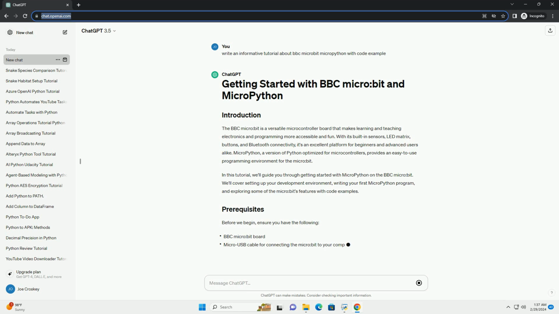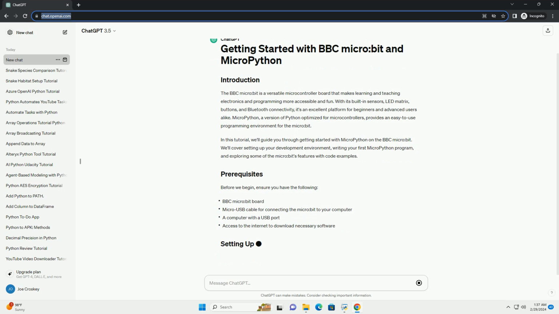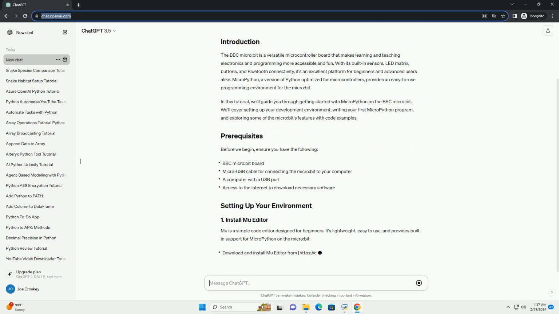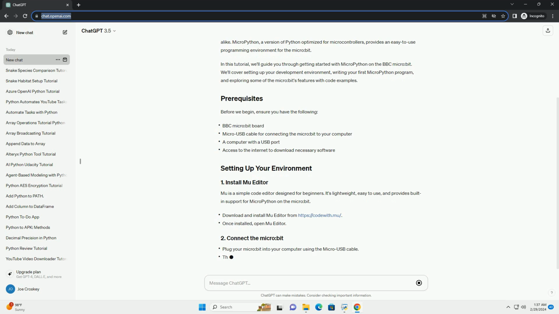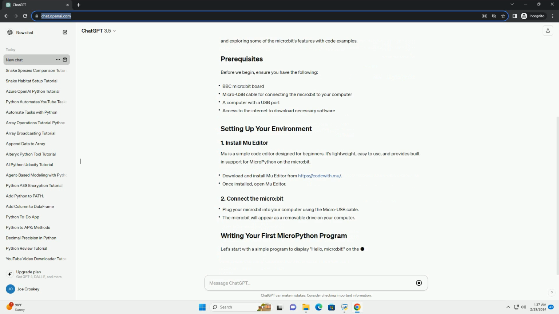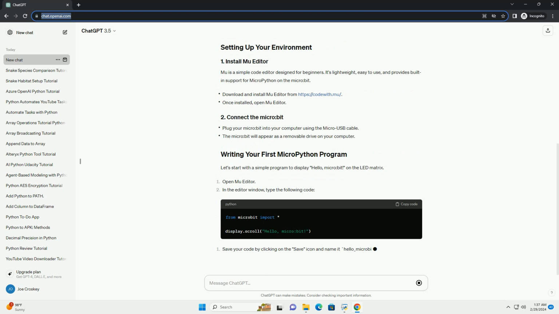In this tutorial, we'll guide you through getting started with MicroPython on the BBC microbit. We'll cover setting up your development environment, writing your first MicroPython program, and exploring some of the microbit's features with code examples. Before we begin, ensure you have the following.